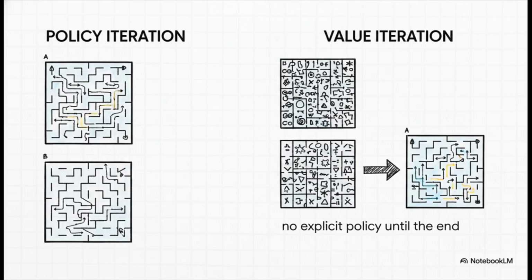Now this highlights a really important conceptual difference. Policy iteration always keeps a complete logical plan at every single stage. Value iteration, though, is laser focused on just finding the best possible score for each square. The scores it calculates along the way might not make sense as part of a single strategy. Only at the very end, once the scores are final, do we figure out what the best path actually is.